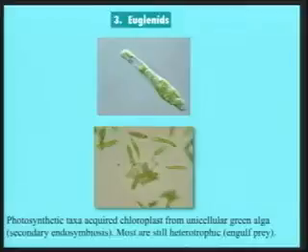And some of these are heterotrophic. They can lose their chloroplasts and still be capable of survival by engulfing other organisms. And even some of those that have the ability to photosynthesize also will occasionally snack on other organisms. So they're what we call mixotrophs. They can be heterotrophs or autotrophs or both.